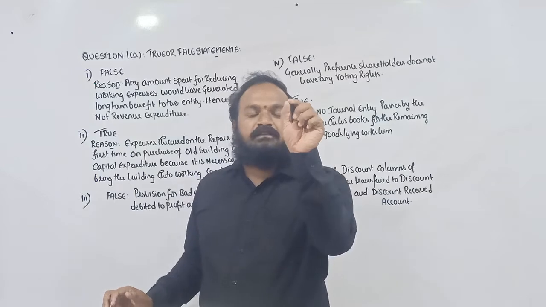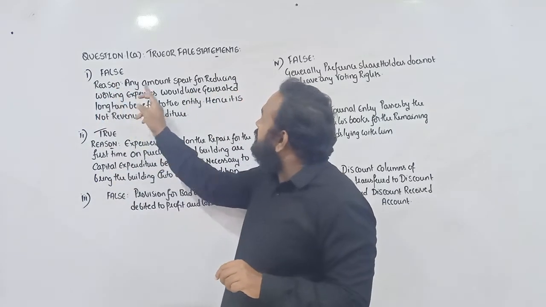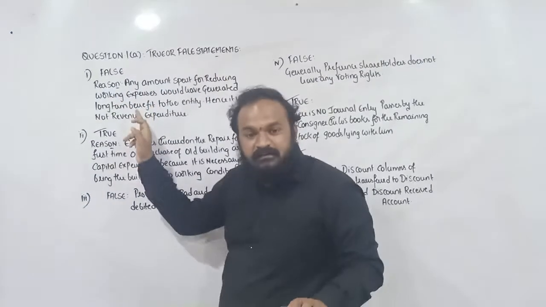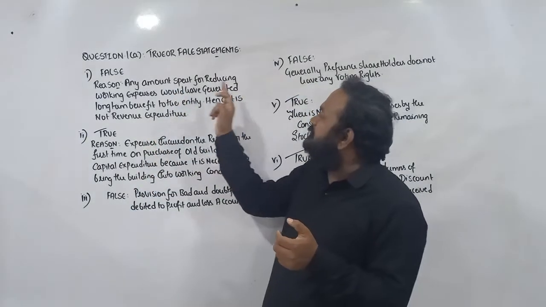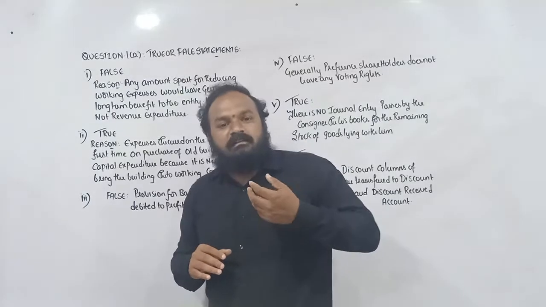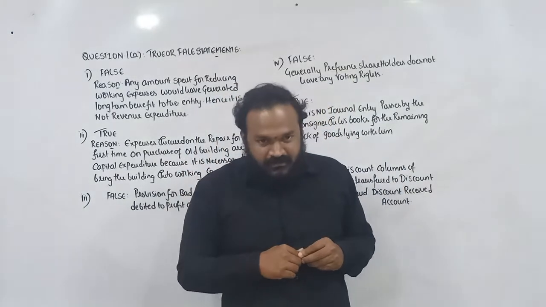So the answer for the first statement is false. Any amount spent for reducing working expenses, it is our presumption that it would generate long-term benefit to the entity. Therefore, it is a capital expenditure. It is not a revenue expenditure.